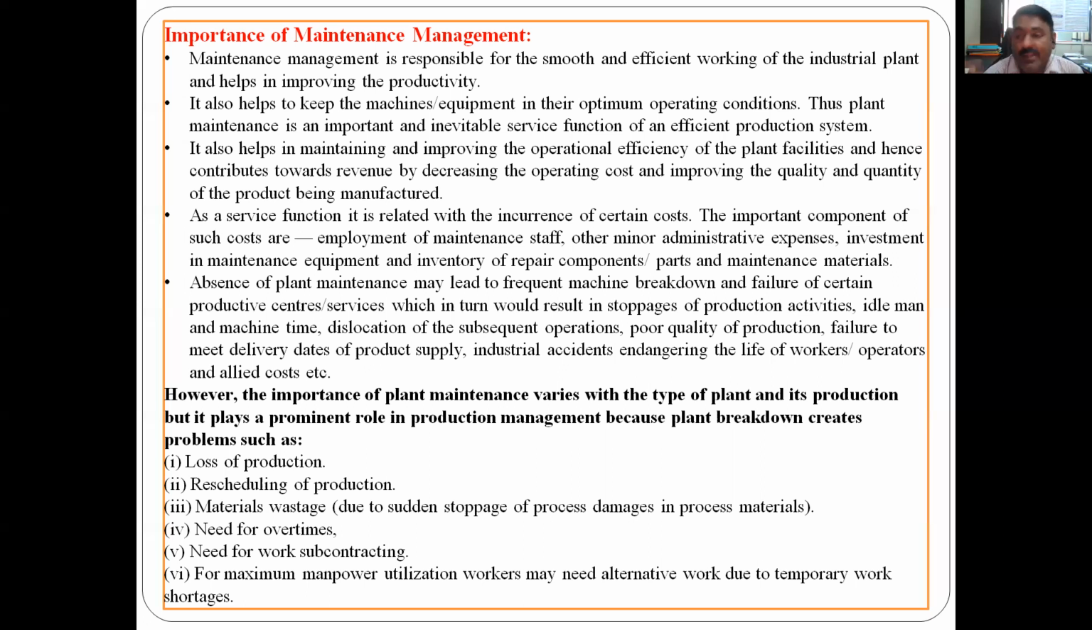One flow is maintained: after drilling, then lathe, then milling, then grinding, and then moving to the next shop. But the lathe is not working. So after drilling, it cannot proceed to milling because the lathe is not working. So again, a complete change of this rescheduling and wastage of the material may be there. Then next is the need for overtime.